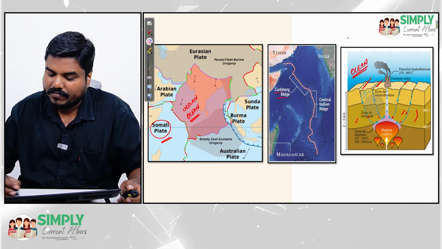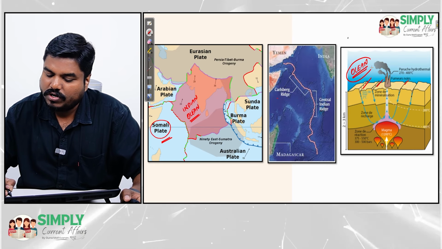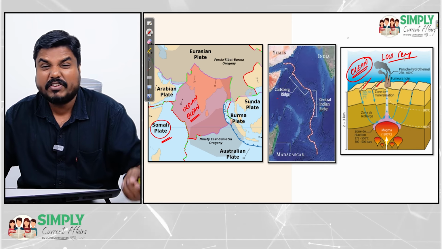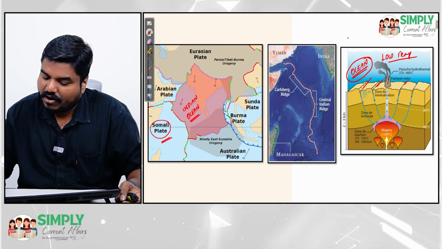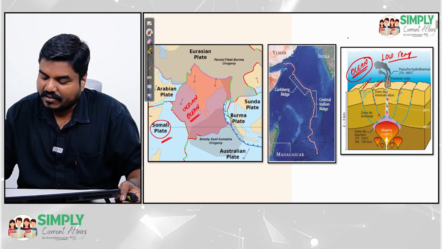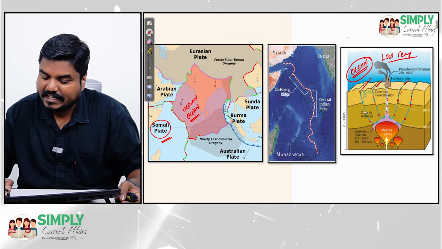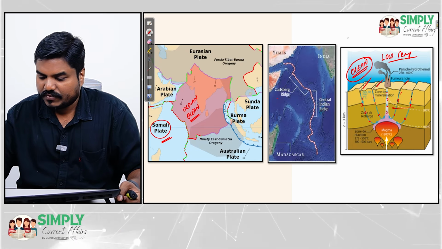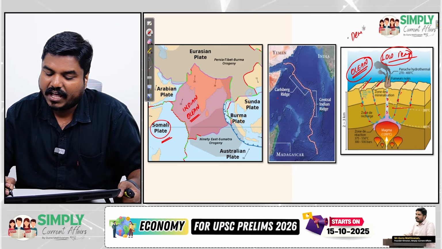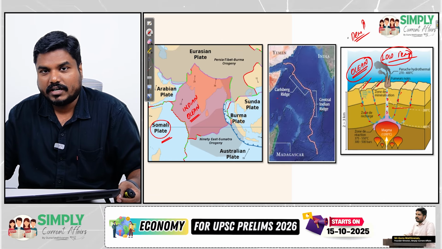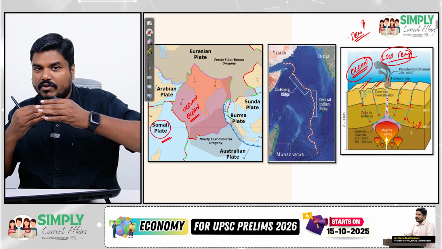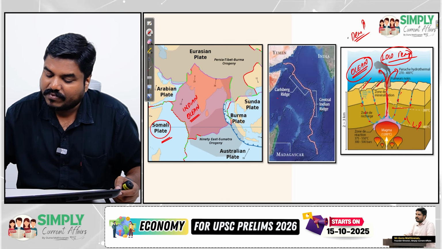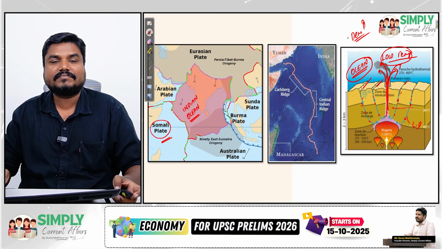Now you have to understand that the ocean has a very low temperature, freezing cold. These hot waters which contain the mineral deposits have a very high temperature. The cold water has high density and the hot water has very low density. Because of this density difference, the hot waters will be erupting outside.